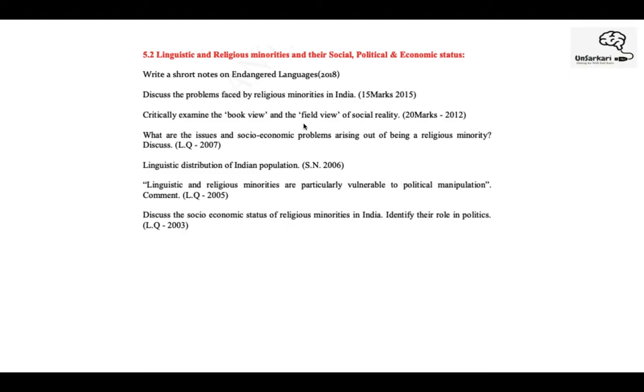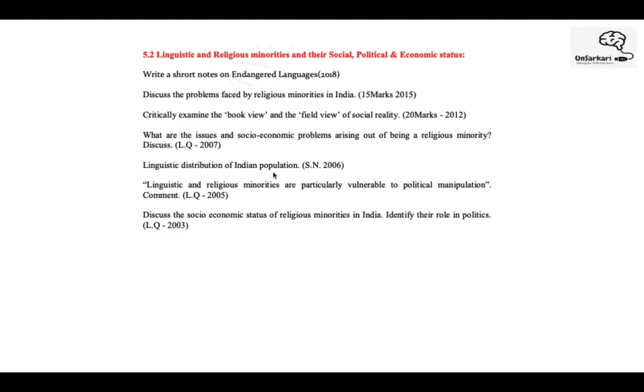Again, in 2012, there was a question: critically examine the book view and field view of social reality. So you might find that there is a technicality in this, but again, this is linked to not just one topic, multiple topics. Okay, 2007, another question: issues and socio-economic problems arising out of being a religious minority. So, a different way of asking about the problems faced by religious minorities.